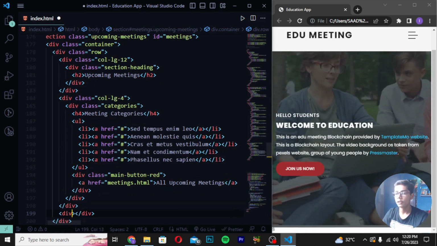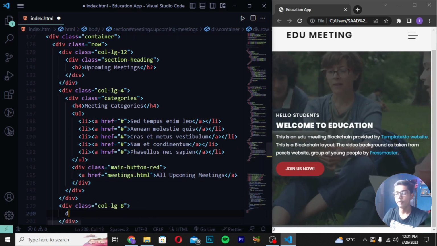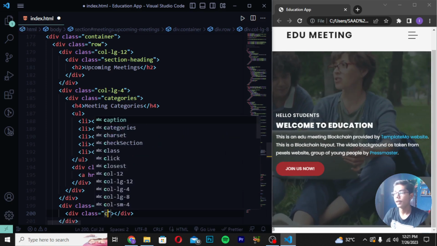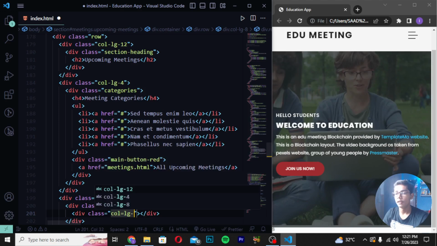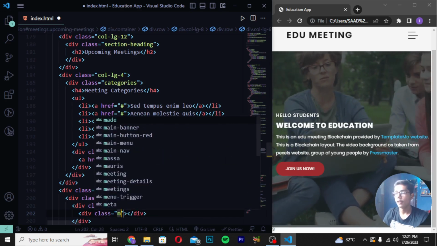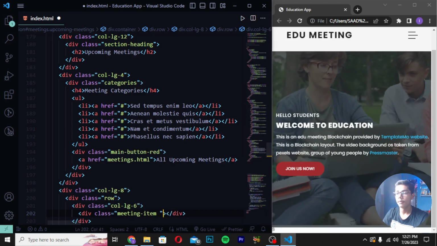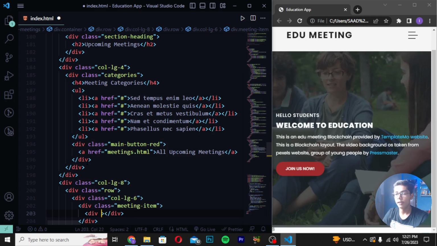And then you have to now just write here div class col-lg-8. And then you have to write here div class, and then I will be writing row. And you have to now just write here col-lg like this, and I will be writing 6. Then you have to write here div class meeting-item. And then you have to move down and create div class